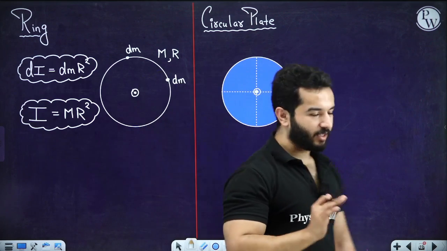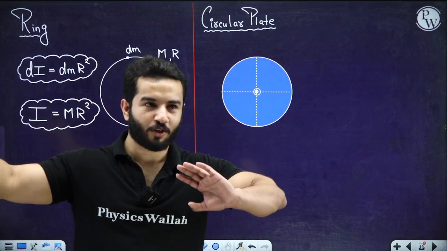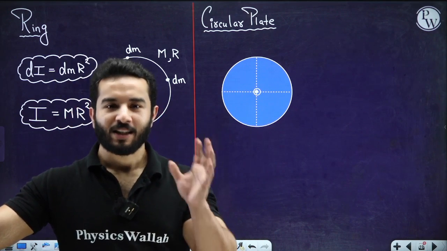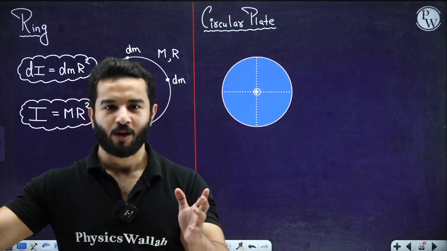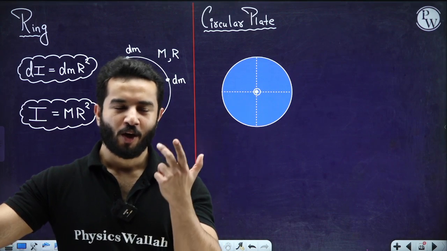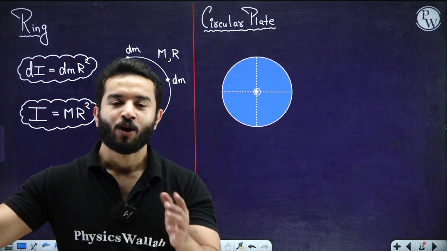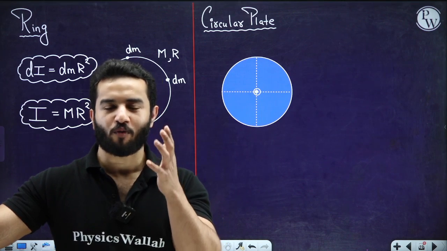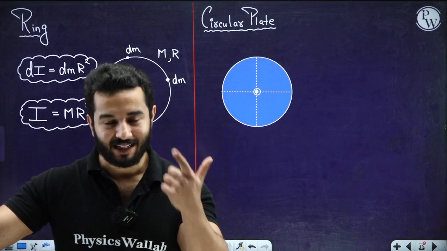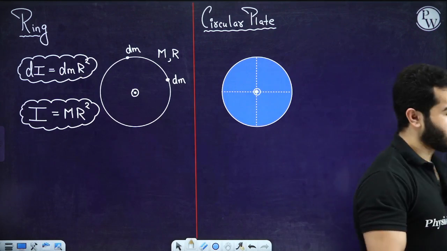So you tell me whether the moment of inertia of a ring is going to be greater than that of a disk, or the other way around, or are they going to be equal? Think about it before deriving it. You have now understood the definition of moment of inertia. We discussed the dependency of moment of inertia on certain factors. So thinking about those factors, tell me without deriving it whether the moment of inertia of a disk is going to be greater than that of a ring or not. Pause the video, think about it.